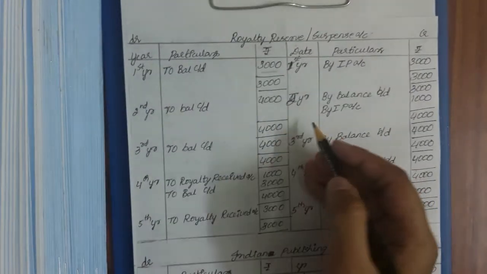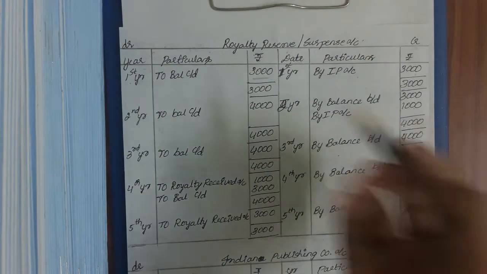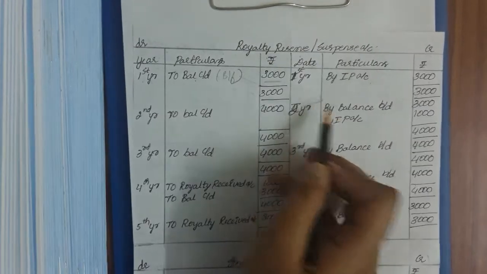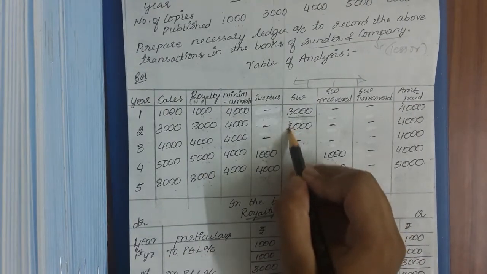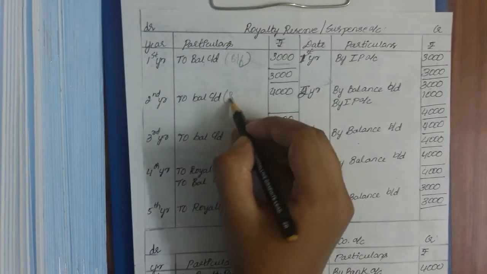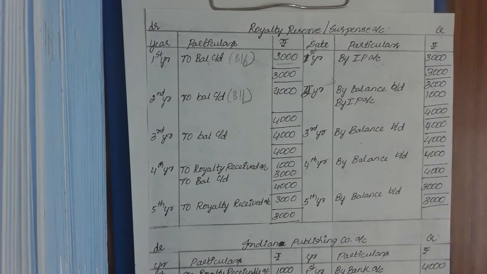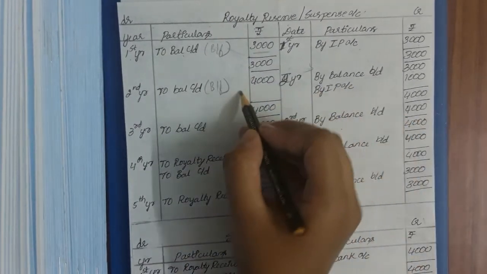First you will get down, or you can write it as by Indian publishing account 3000 rupees, you have been credited there. And then you will get down the balancing figure. You will get it to the next year, second year, by balance brought down from the last year 3000, and in the second year you have other 1000 rupees as short workings. You will be writing as by Indian publishing account, and then this balancing figure you will be considering. You don't have the chances of recovering that, right? So why do you need to get down that? Okay, you will be getting down that, and then you can see,